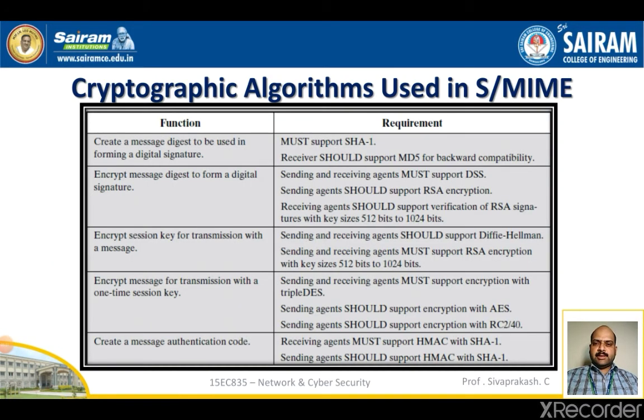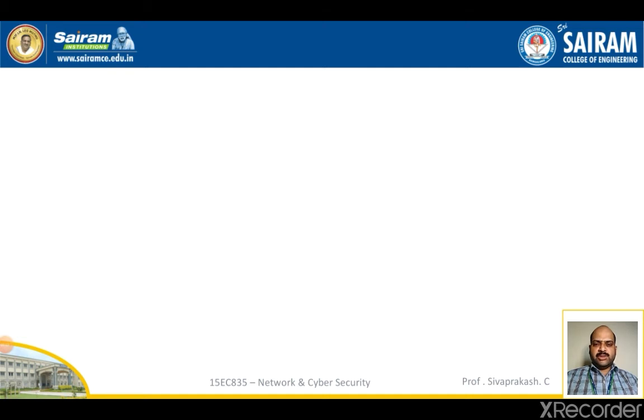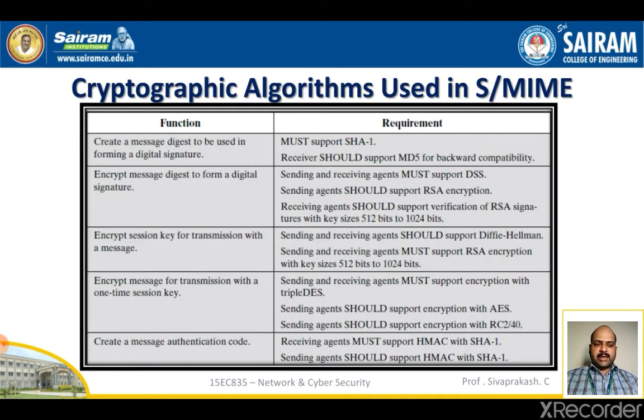Let's discuss the cryptographic algorithms which are used in secure MIME. The first function is to create a message digest to be used in forming a digital signature. The requirement: must support SHA-1. Receiver should support MD5 for backward compatibility.